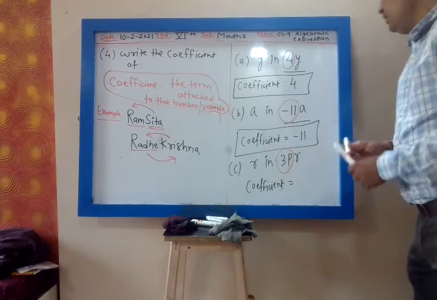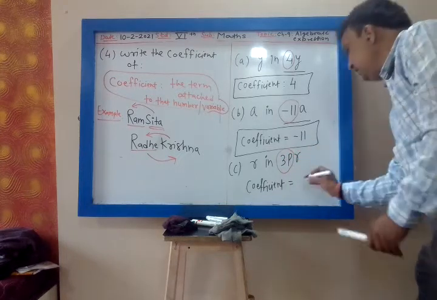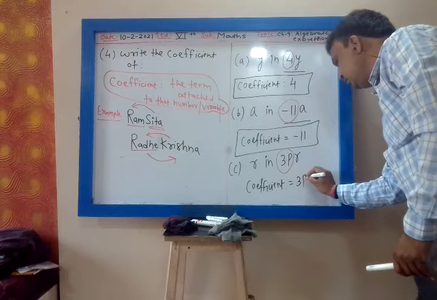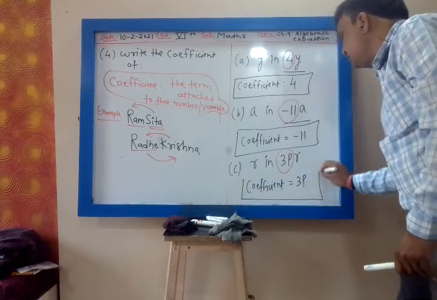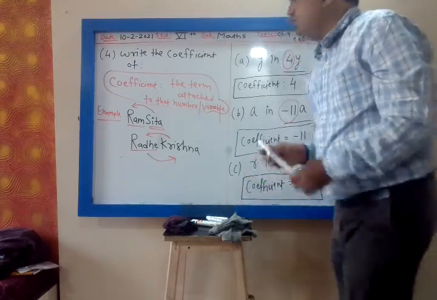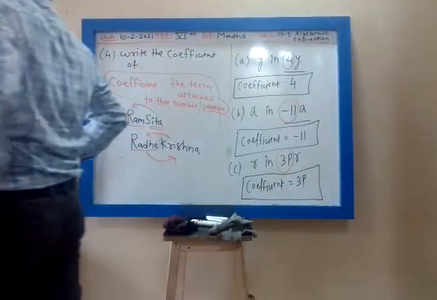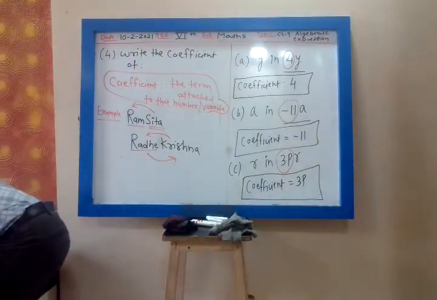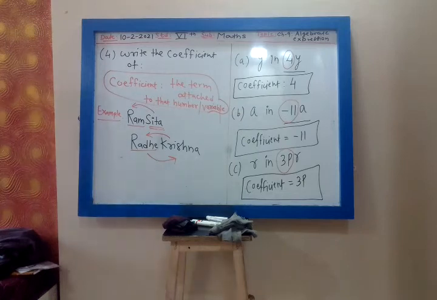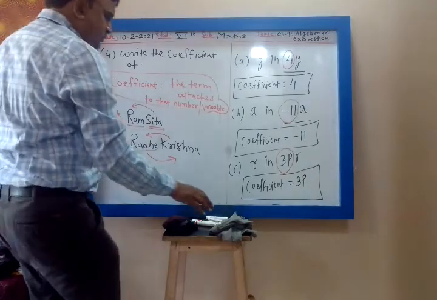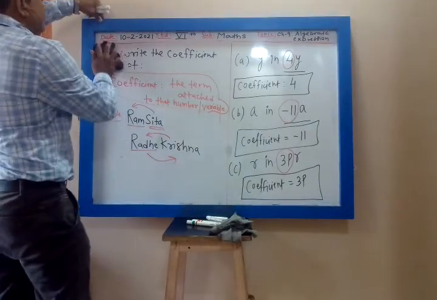So coefficient is 3p. Coefficient means the term attached to that variable or number is called my coefficient. For example, Ram Sita. The coefficient of Ram is Sita. The coefficient of Sita is Ram. Radhe Krishna. The coefficient of Radhe is Krishna. Krishna is Radhe.